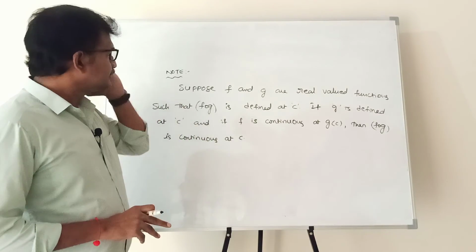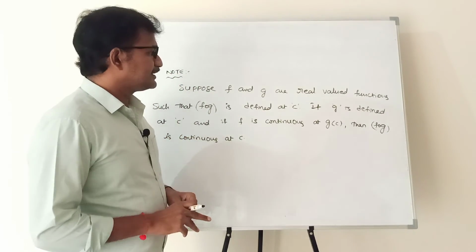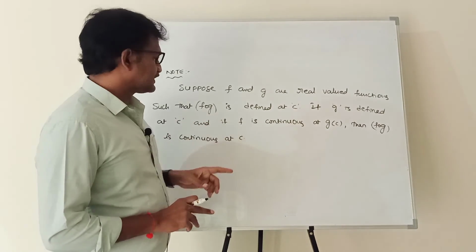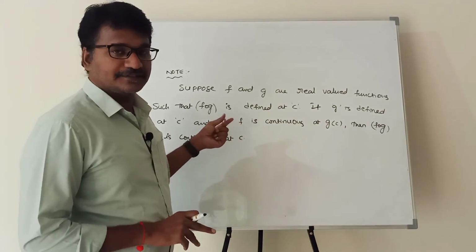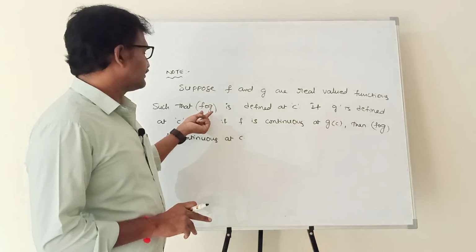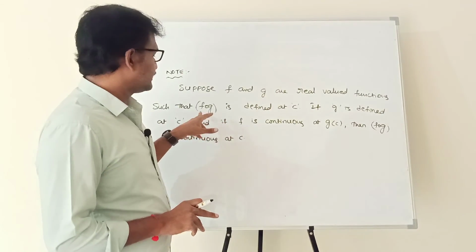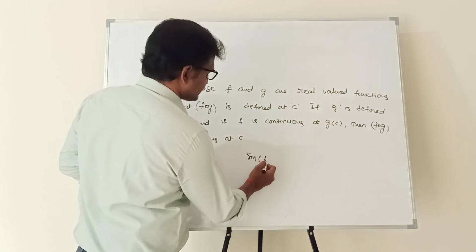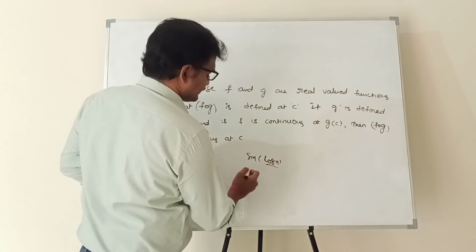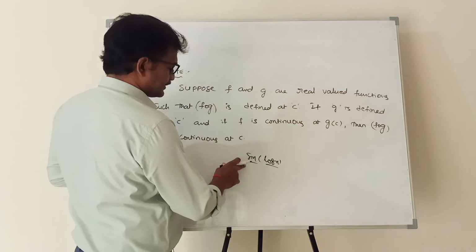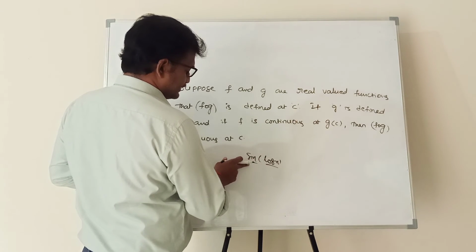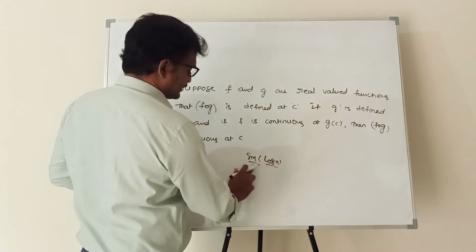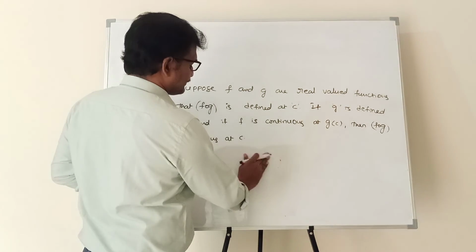Next, note. Suppose f and g are two real valued functions such that f circle g is called a composite function. So when one function lies within another function, it is called a composite function. Suppose you take sine of log x. Here a logarithmic function and a trigonometric function are there, so one function lies inside another function. Such types of functions are called composite functions.